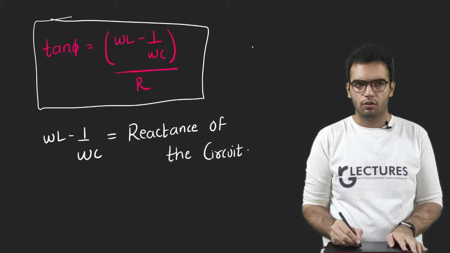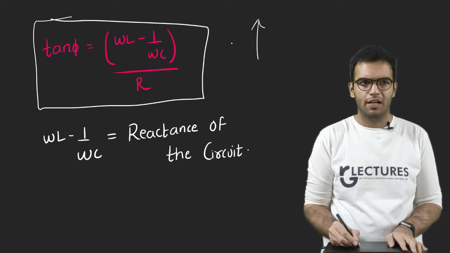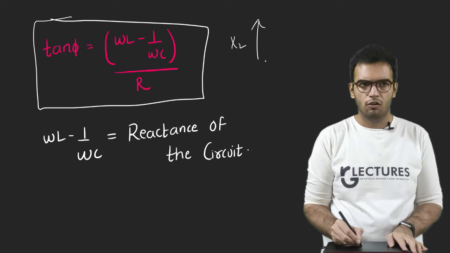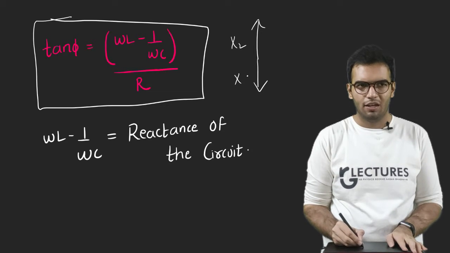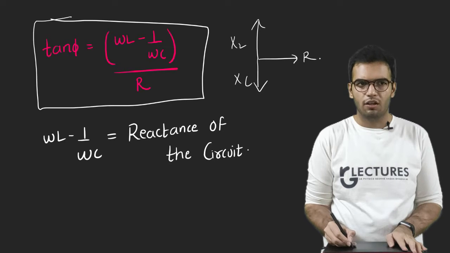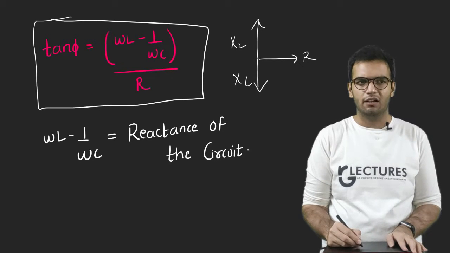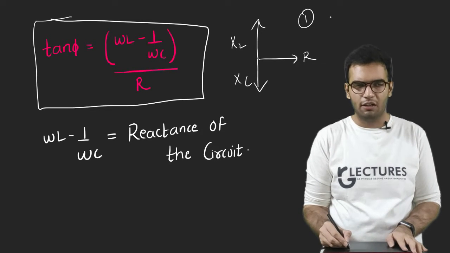Okay, how does this expression come? This is my inductive reactance XL, this is my capacitive reactance XC, this is my resistance R. Case number 1 expresses that XL is greater than XC.